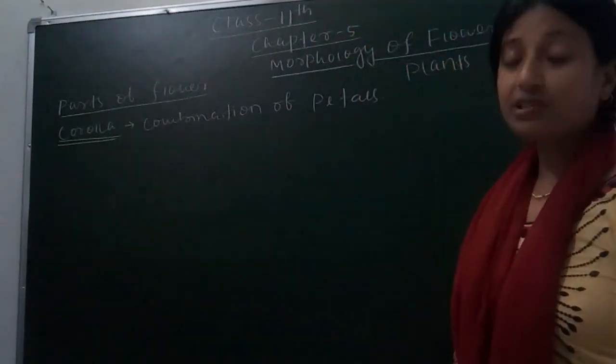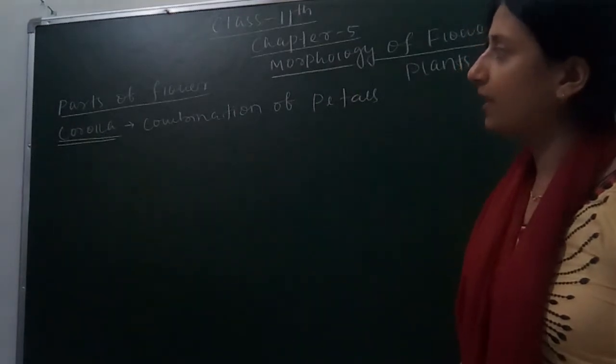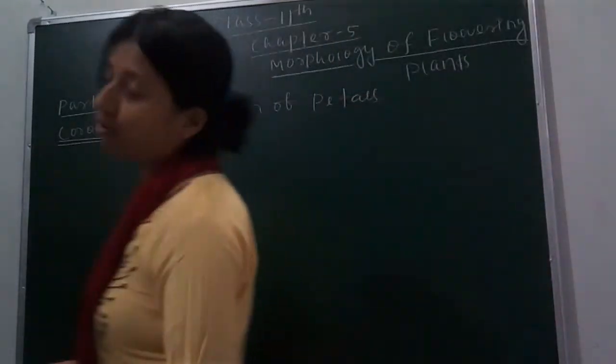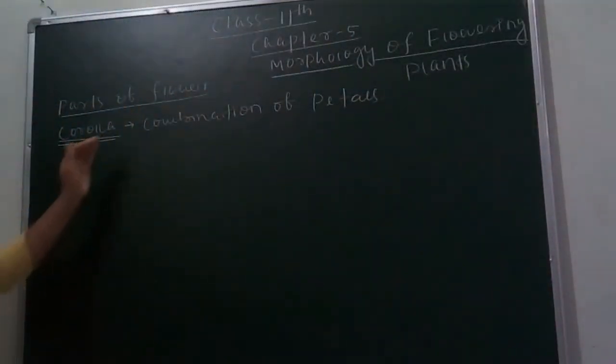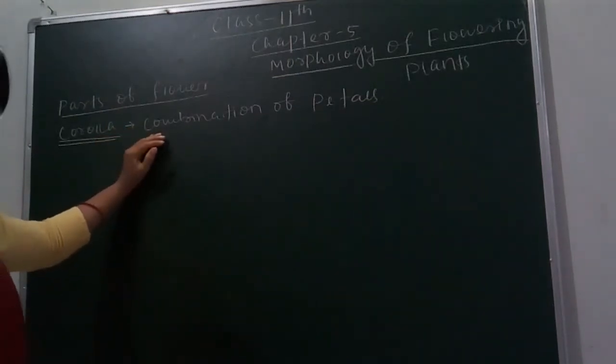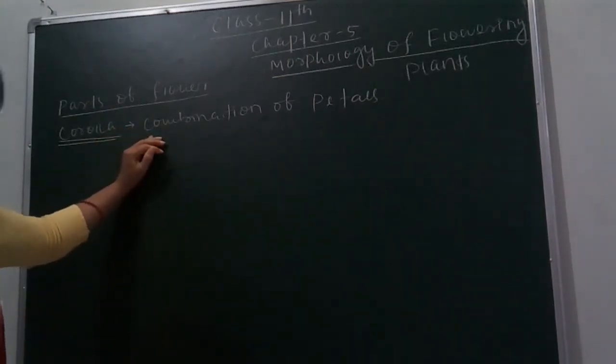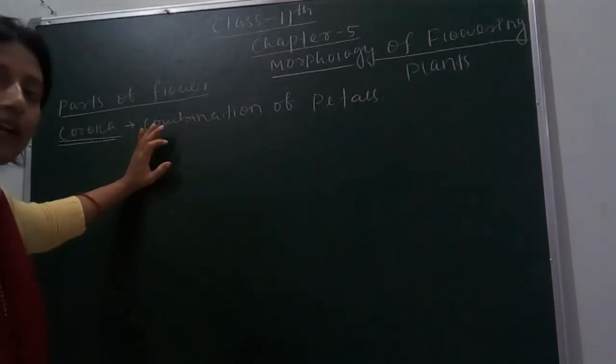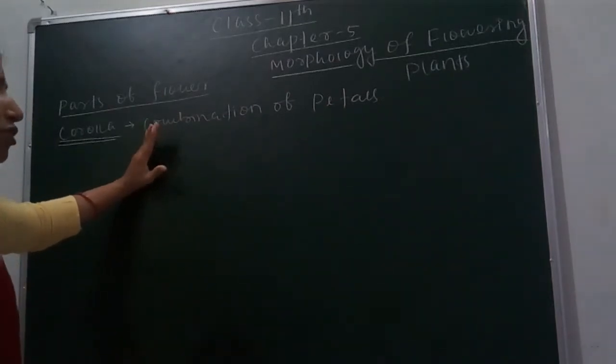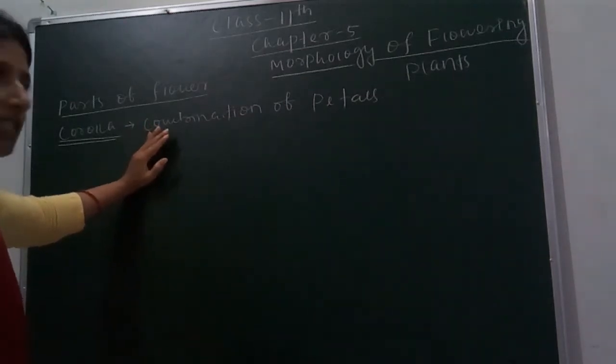In our last class we studied parts of a flower, in which we studied about the corolla. As we know, the corolla is the combination of petals. Petals are those parts of a flower which help in pollination due to their bright color and fragrance. So here let's get familiar with some terms.